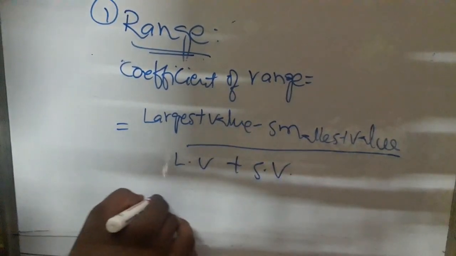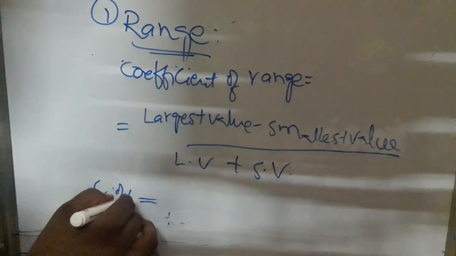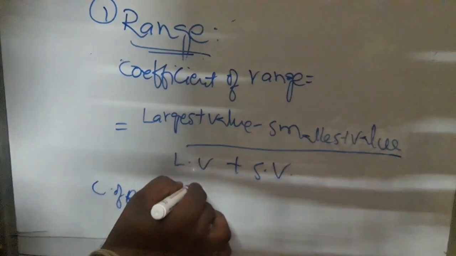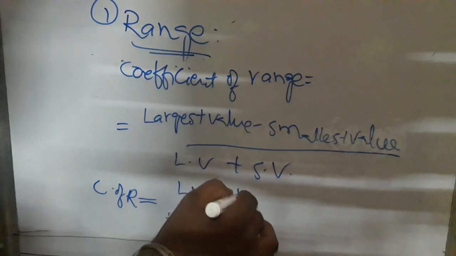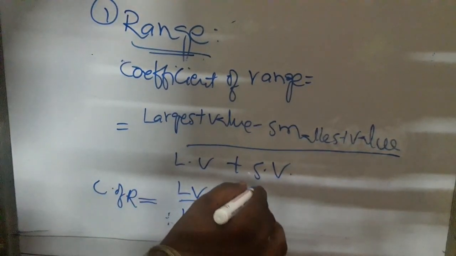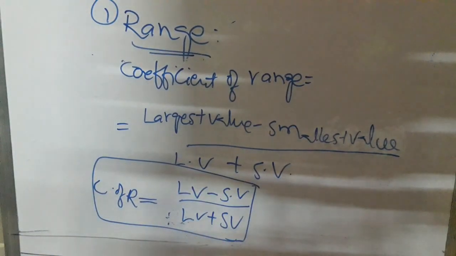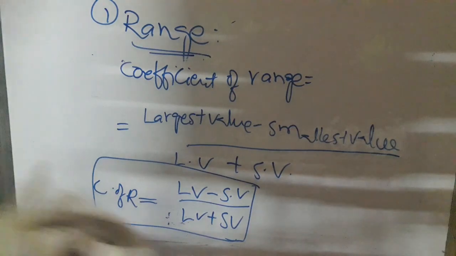This is the formula for the coefficient of range. Okay, so now we can calculate one example.